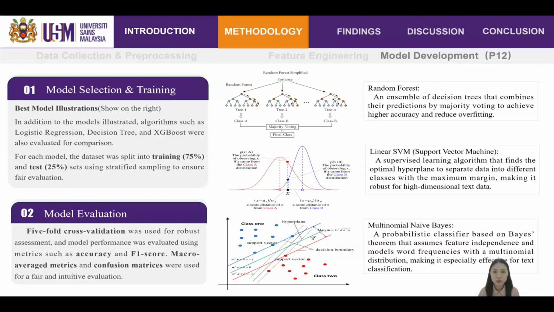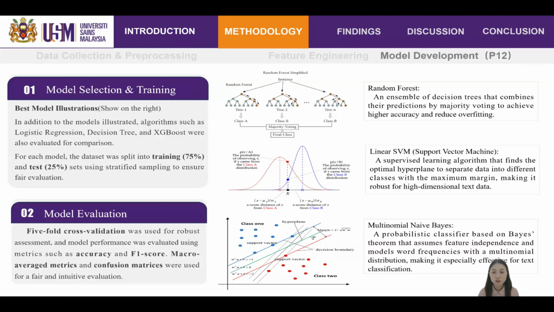To build and compare different models, I chose 6 machine learning models. Here I will focus on the 3 best ones: random forest, SVM, and Naive Bayes. I split the data into a training set, 75%, and a test set, 25%, to make the results fair. For every model, I used 5-fold cross-validation to make sure the results are reliable. I used accuracy and macro F1 score to measure how well the models did. Confusion matrices were also used to show which types of reviews were more difficult to predict.